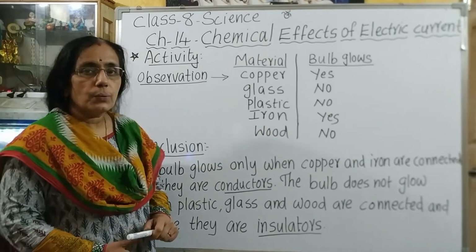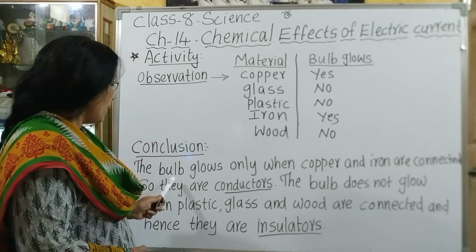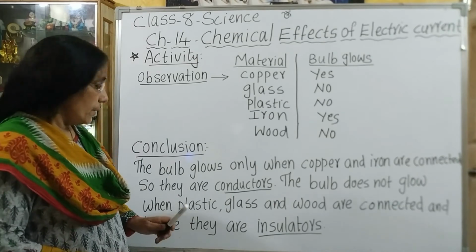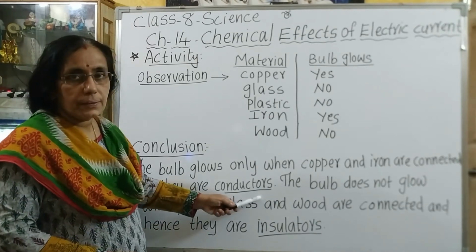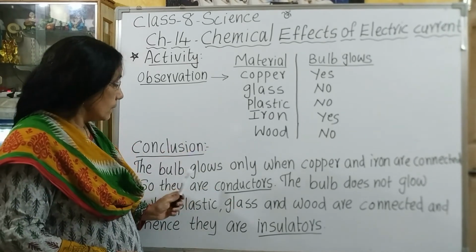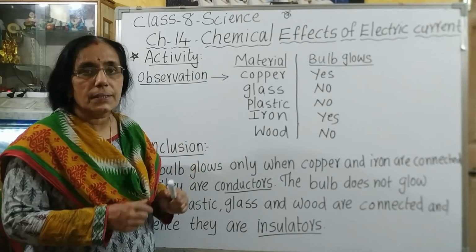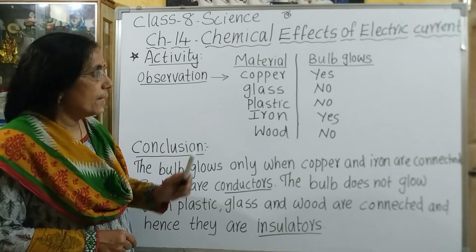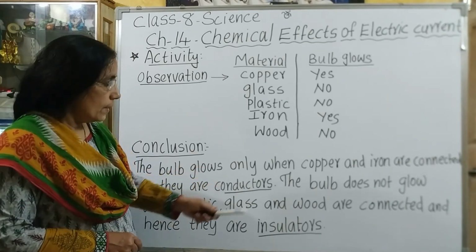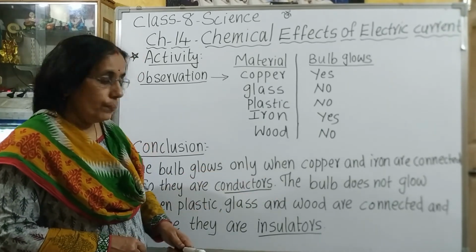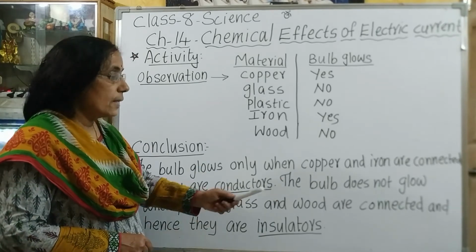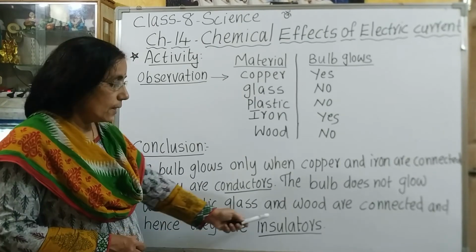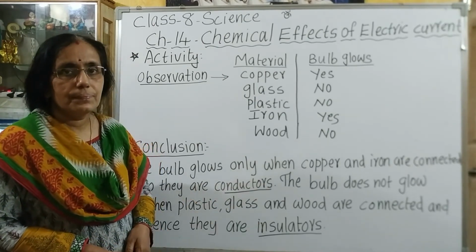So what can we conclude from this observation? The bulb glows only when copper and iron are connected. So they are conductors. That means when iron and copper are inserted, the circuit becomes complete and the current flows, and hence the bulb glows. But the bulb does not glow when plastic, glass and wood are connected. Therefore, we can say that these materials are insulators.